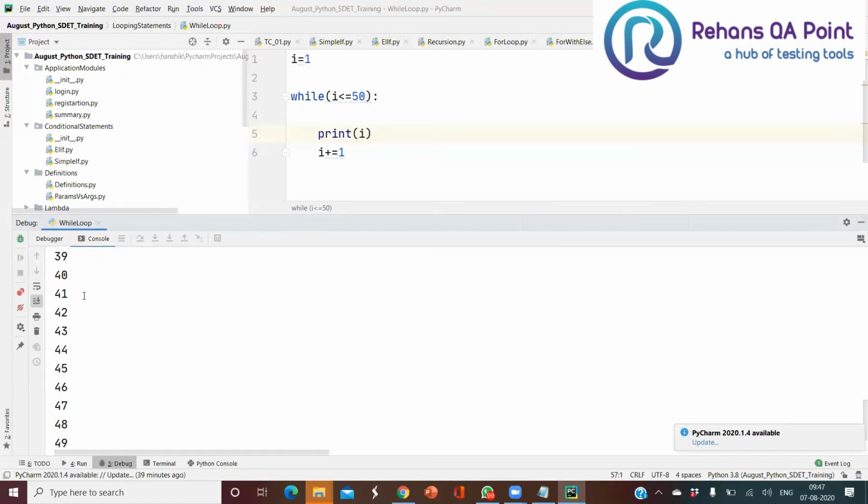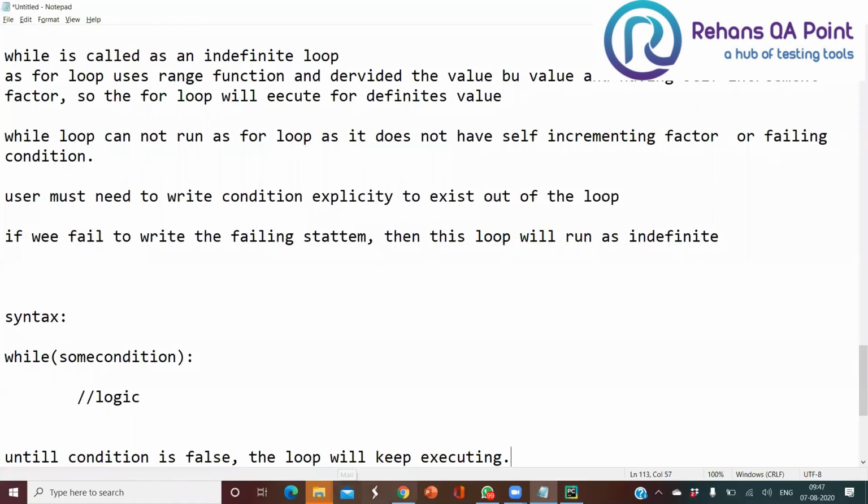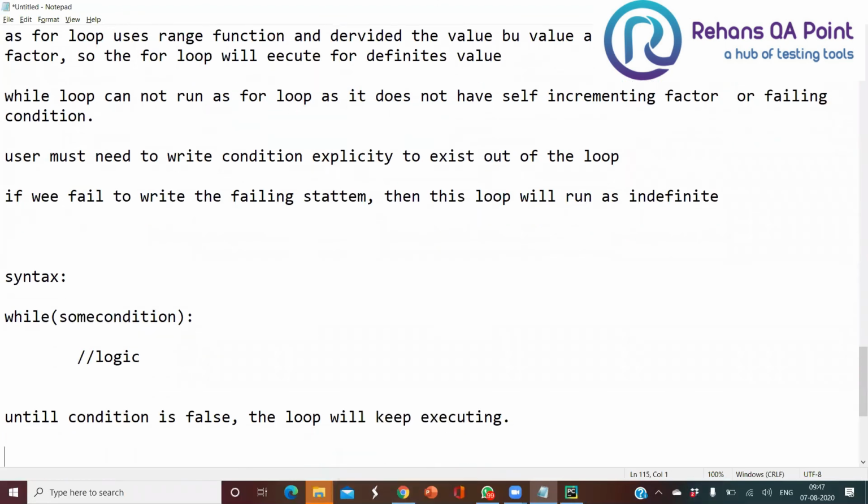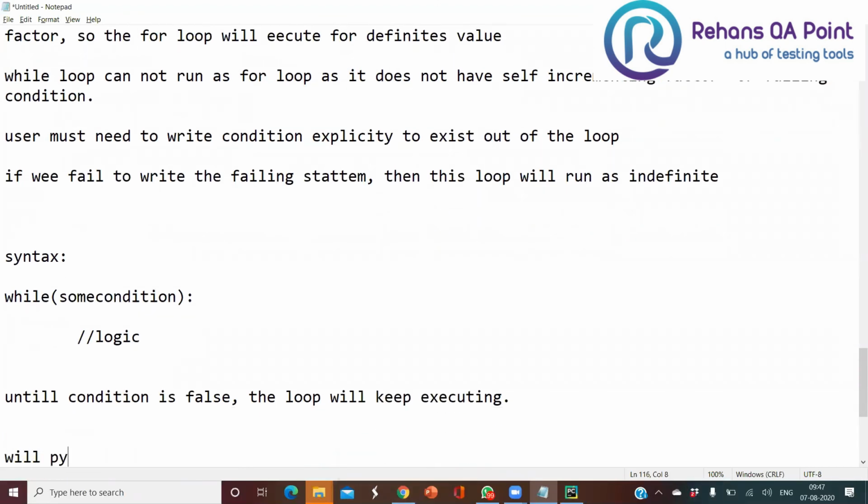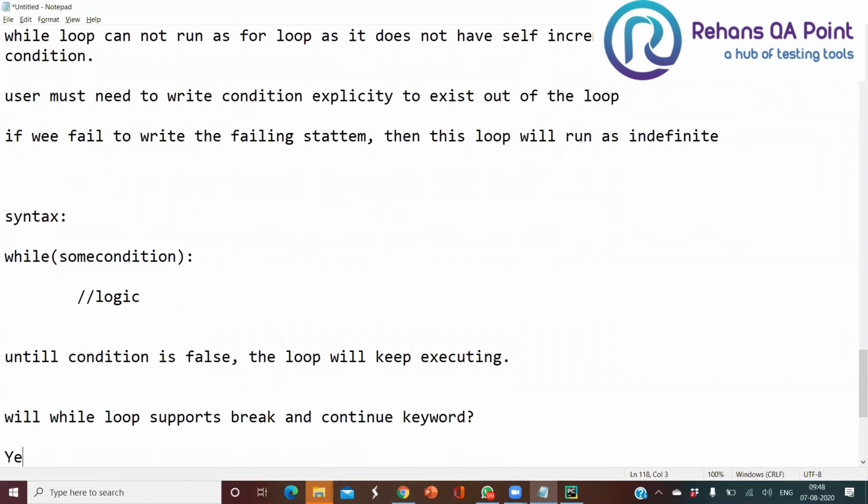Okay. So in this way we can write a while loop in Python. So my next question is: will a while loop support break and continue keywords? Break and continue keywords? Answer is yes. Absolutely yes. We can apply break inside a while loop.